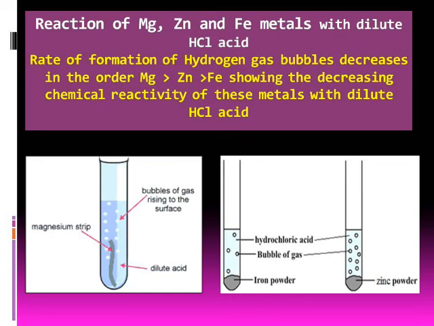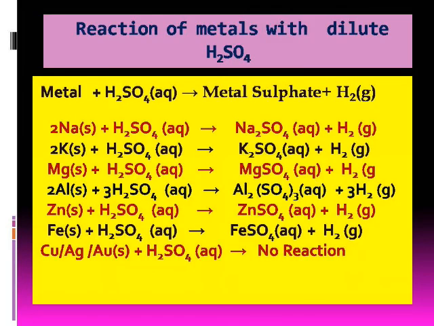Students, now let us observe the reactions of metals with dilute sulfuric acid. When sodium reacts with dilute sulfuric acid, then sodium sulfate and hydrogen gas are formed. On reacting with dilute sulfuric acid, magnesium forms magnesium sulfate, aluminum forms aluminum sulfate, zinc forms zinc sulfate, and iron forms ferrous sulfate. Along with metal sulfate salt, hydrogen gas is also evolved.